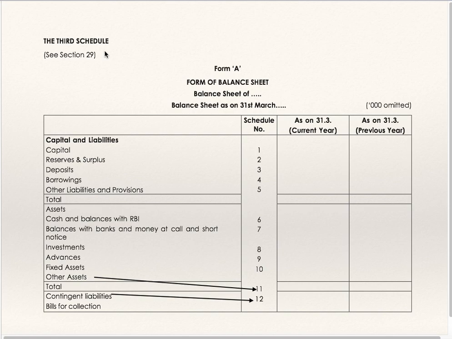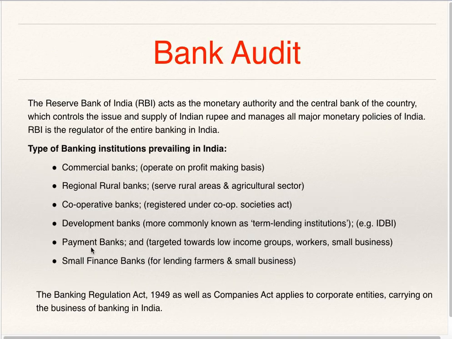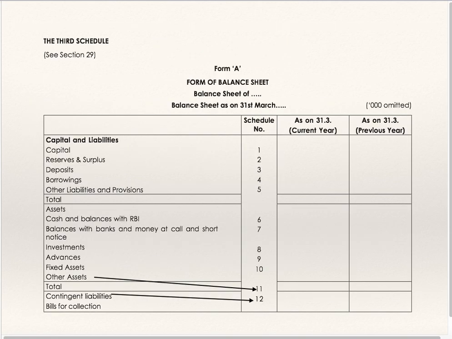Now we'll see format of balance sheet of banks. It is given in third schedule of Banking Regulation Act 1949. Balance sheet is in vertical format. 1 to 5 schedules are for capital and liabilities. 6 to 11 schedules are for assets. Schedule number 12 is for contingent liabilities.